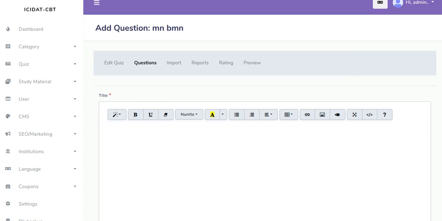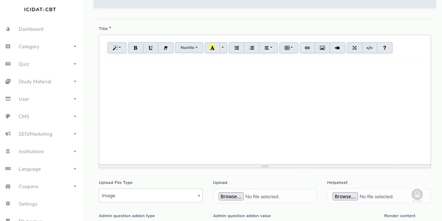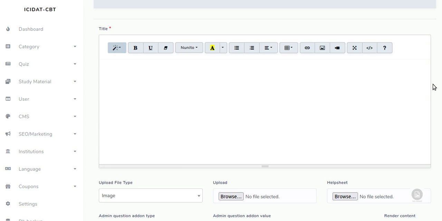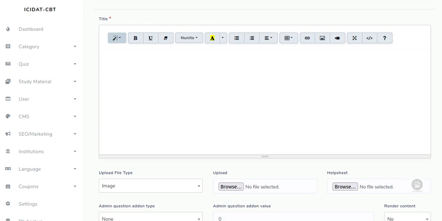You can add questions here. Title of your question, if you wish to add image, add video. You can add links if you wish people to have access to some other link outside. You can add that. So you can see there are tons of things to use. Style, pick here, edit your question, the title of your question.